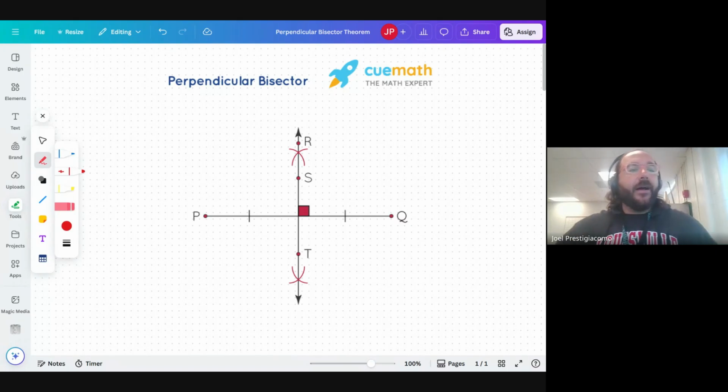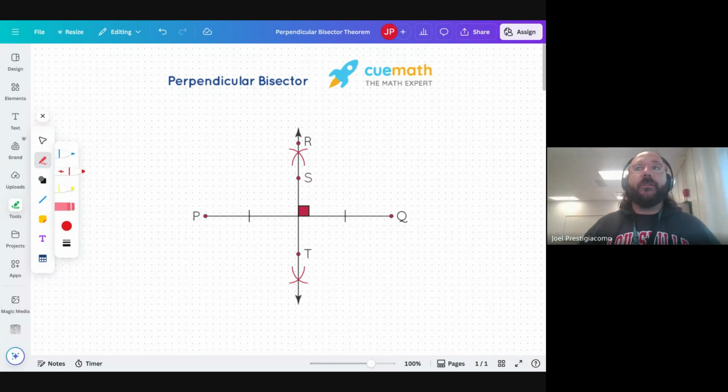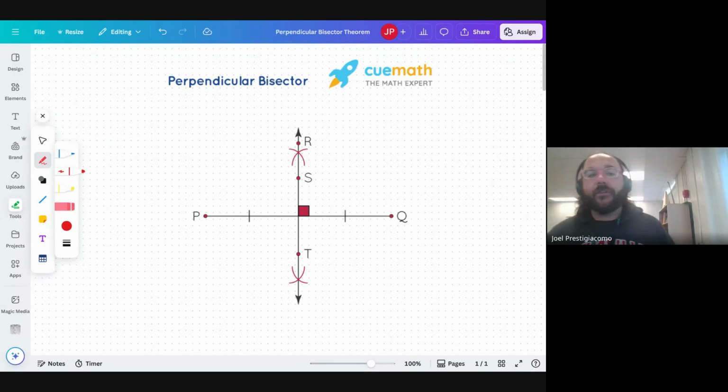Hey everybody, today we're going to look at a quick video of our Unit 2 Lesson 8 concerning the perpendicular bisector theorem. So this is another theorem that we are adding to what we've learned so far with both angles and lines and triangles.